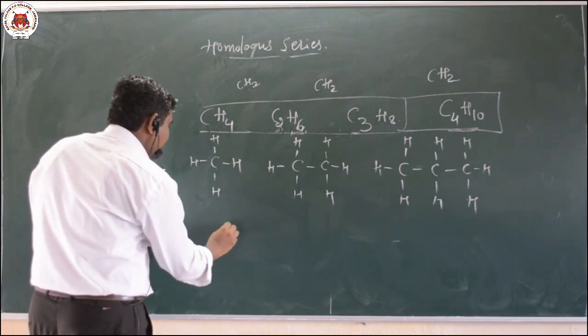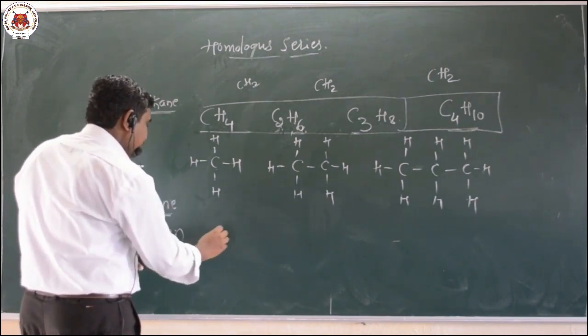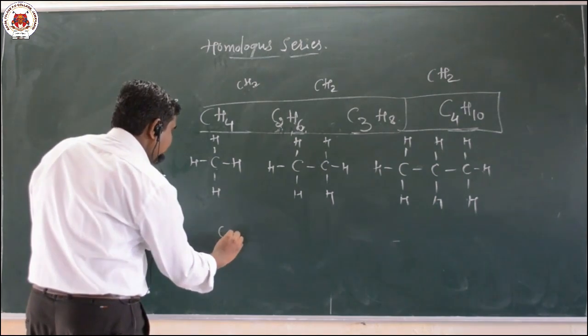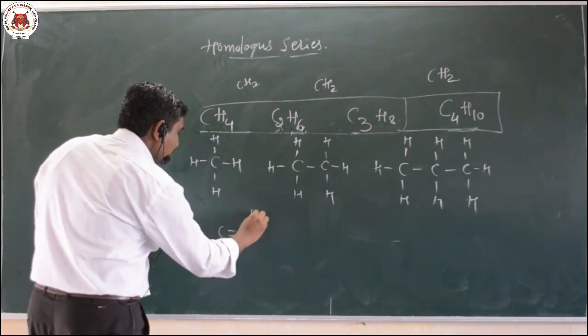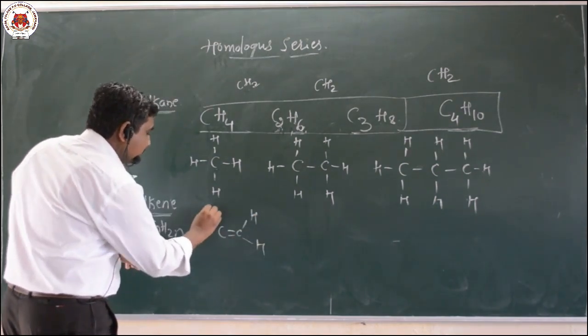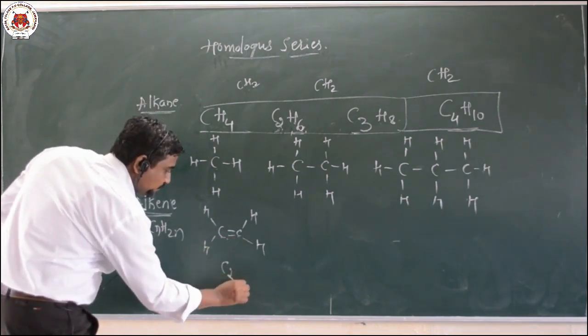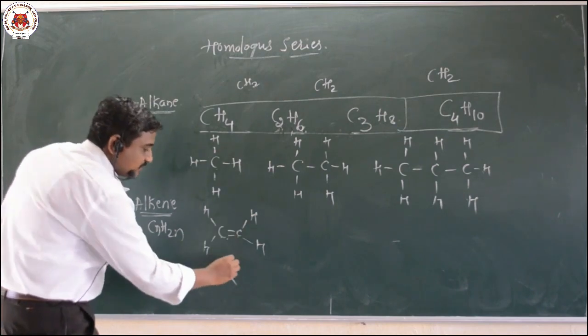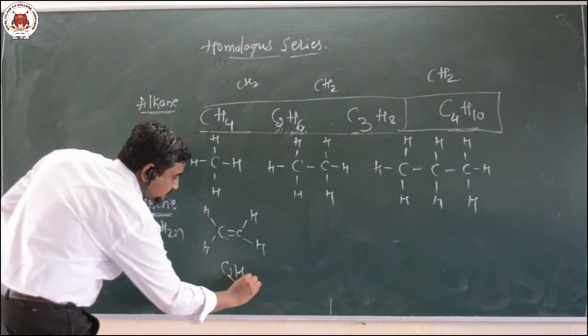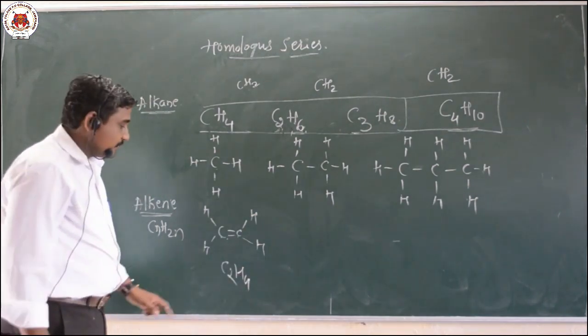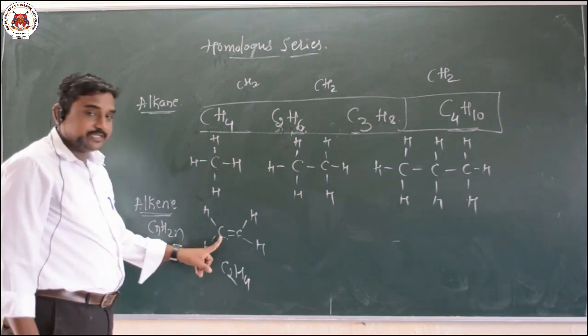So now here what happened? In case of alkene, the first member is ethene. So I will write the structure of ethene directly. Okay. So the molecular formula of ethene: the number of carbon atoms is 2, C2. Total number of hydrogen is 4. So that becomes C2H4. Okay. So this is the molecular formula of ethene.